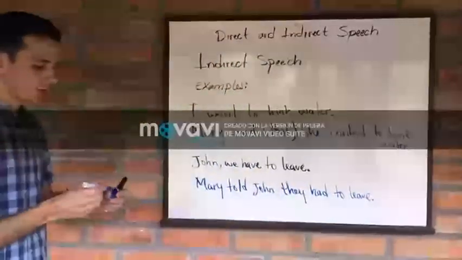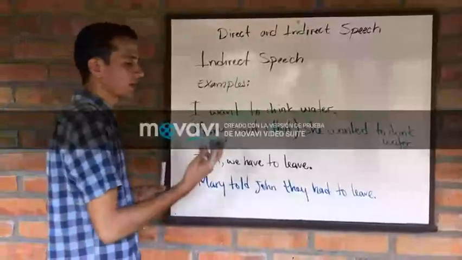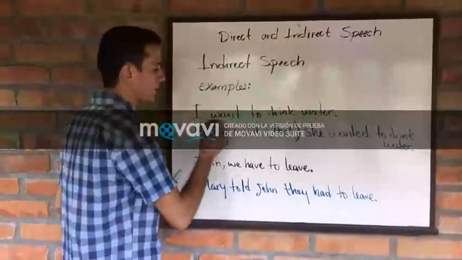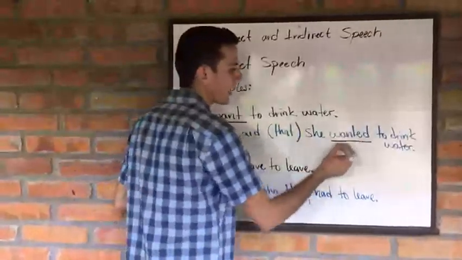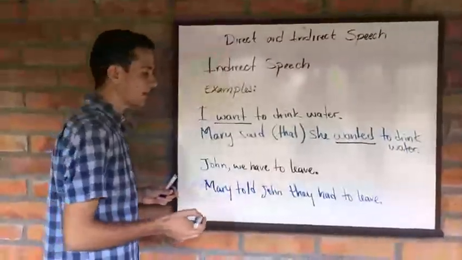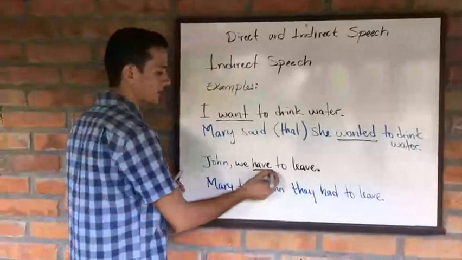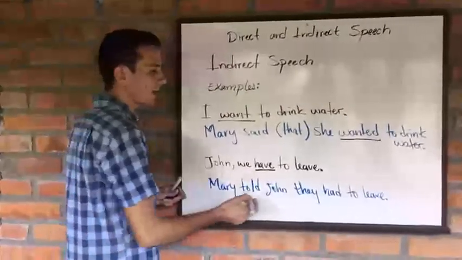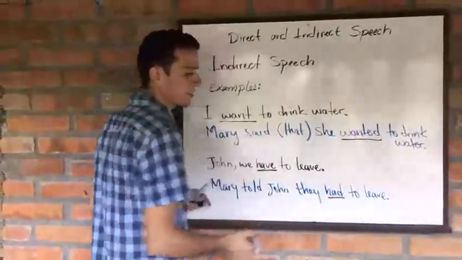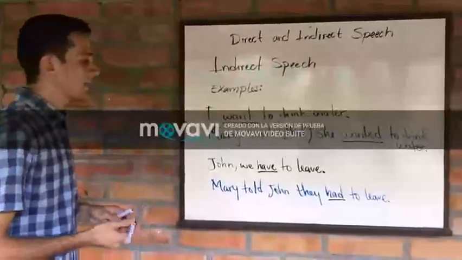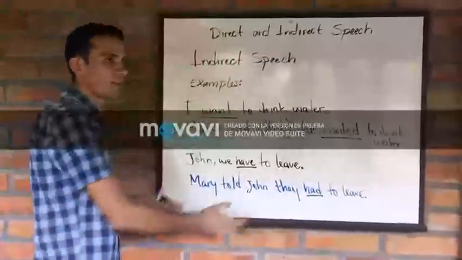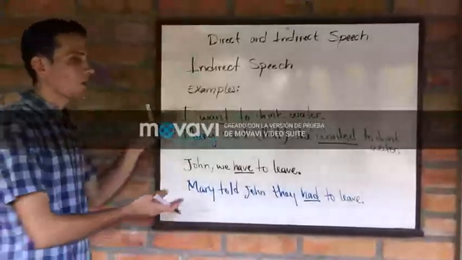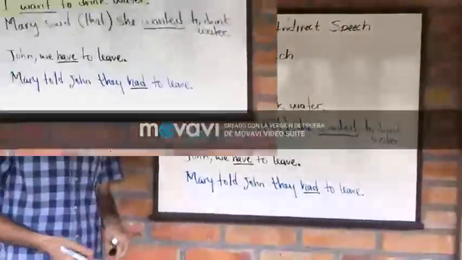Again, let's take a look at the tenses in this case. We are using the simple present, so we report this sentence in simple past as well. They are using the present simple here, and then we're reporting in simple past. And that's how we can use the indirect speech. These are just basic examples on how we can use it.